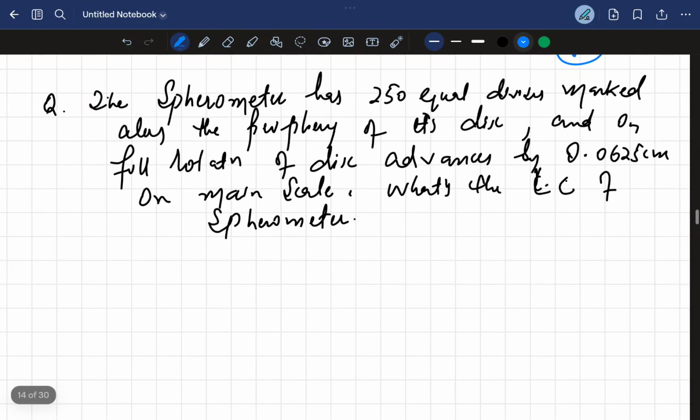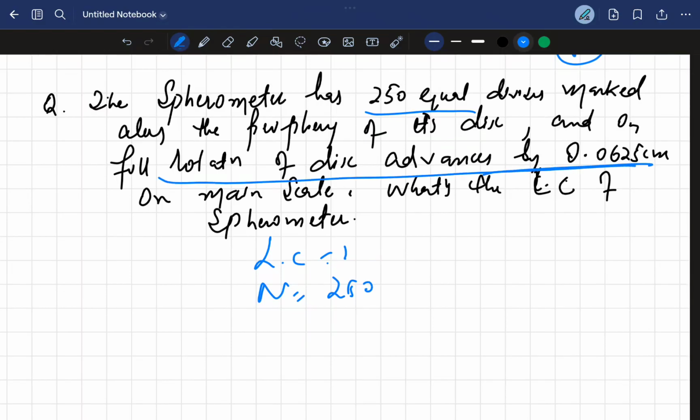Okay, another question. A spherometer has 25 equal divisions marked along the periphery of its disk, and on full rotation the disk advances by 0.0625 centimeter on the main scale. What is the least count of the spherometer? So we have to find the least count. Now the divisions n is given, and on full rotation of the disk it advances by a given amount. This is the pitch, so you can easily calculate the least count.